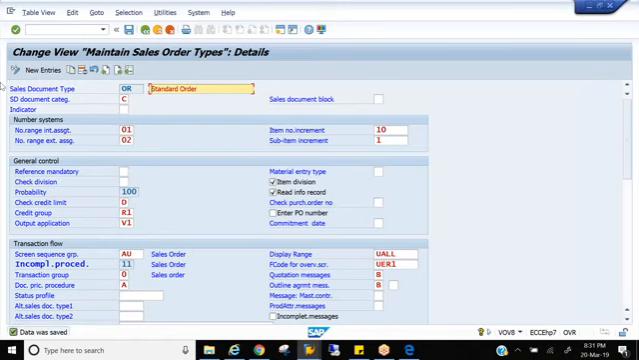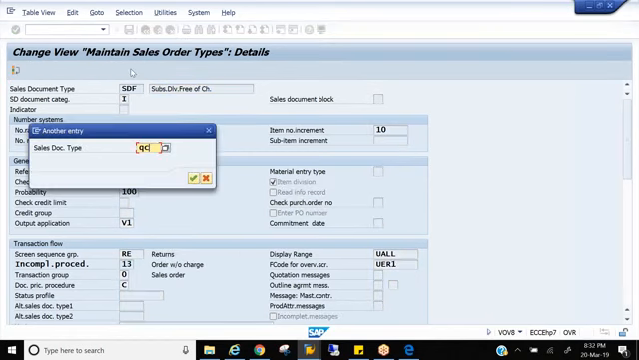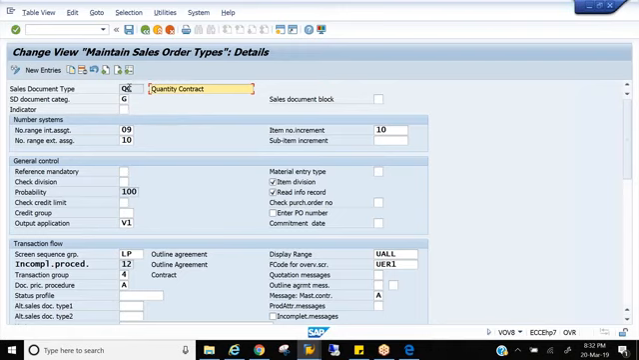The next is an indicator. This indicator is applicable only to one process. You go to any other process, you go to credit memo, this will be blank. You go to SDF, this will be blank. You go to contracts, this will be blank. But this is applicable for only one document type called RK. What is RK? Anyone? What is the document type RK? Invoice correction. Right? So this field indicator is applicable only for RK.